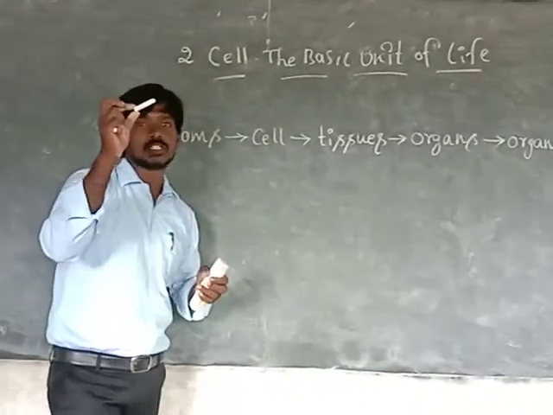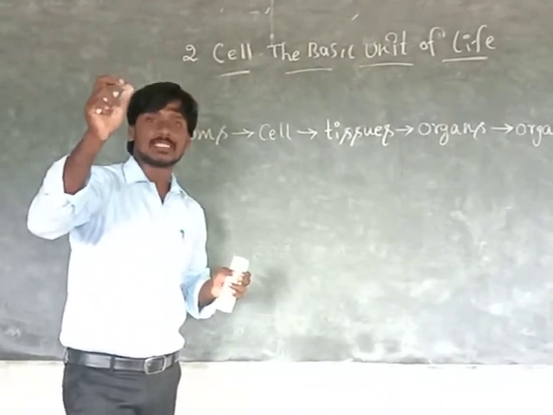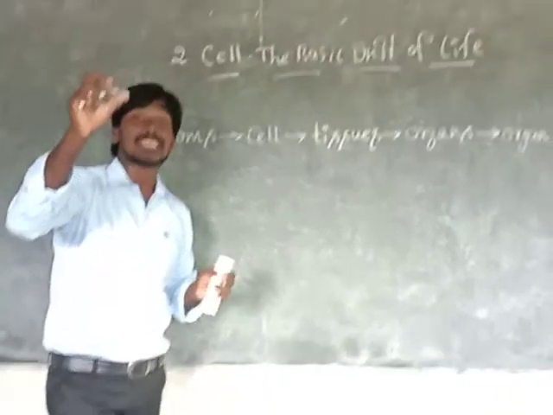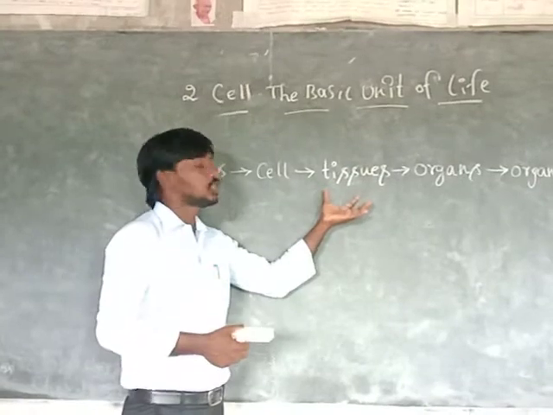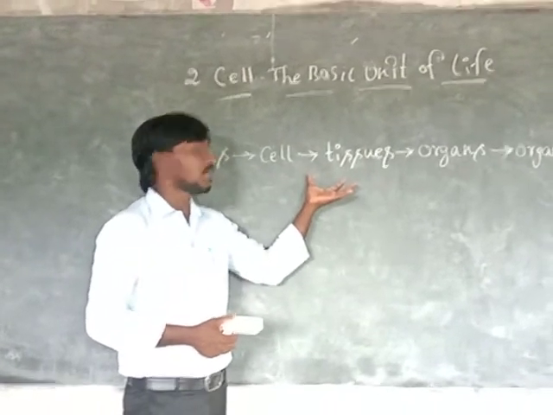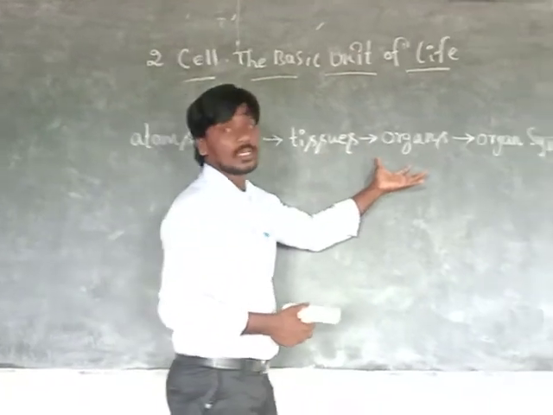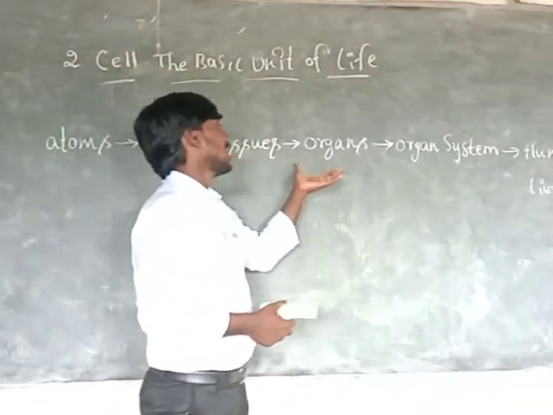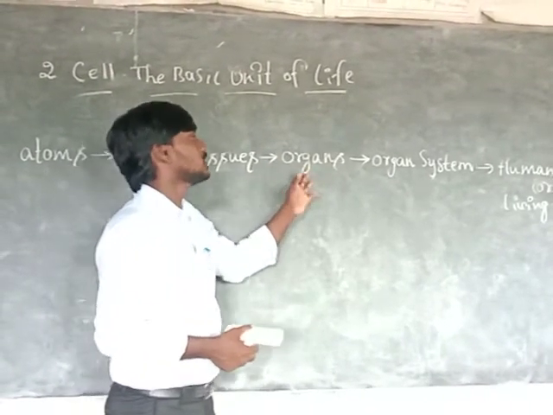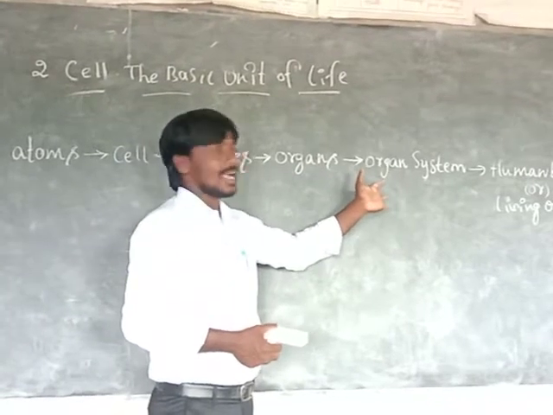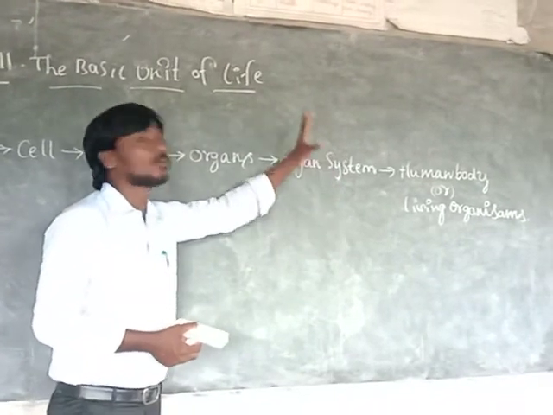In a piece of chalk, so many atoms mix, and so many atoms form a cell. A number of cells form a tissue, and a number of tissues form an organ. A number of organs working together is called an organ system, and a number of organ systems is called a living organism or a human body.